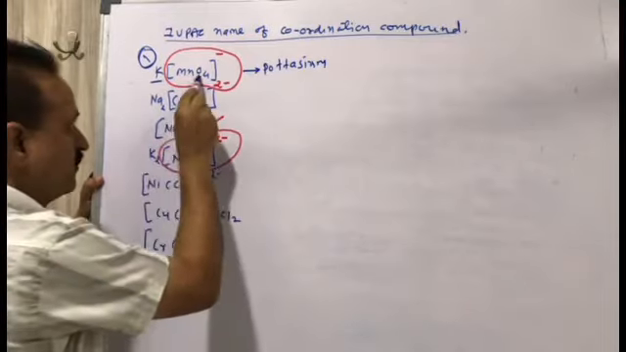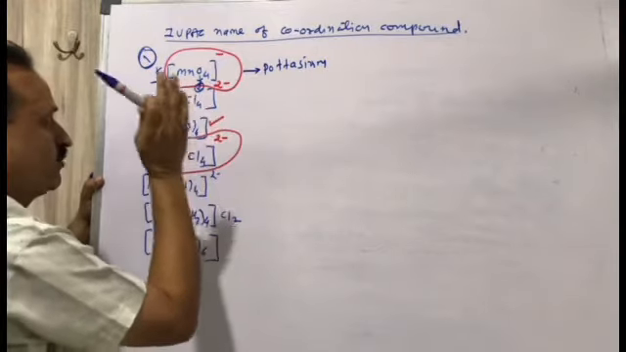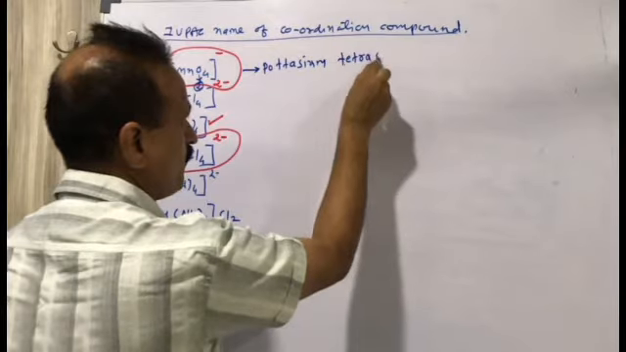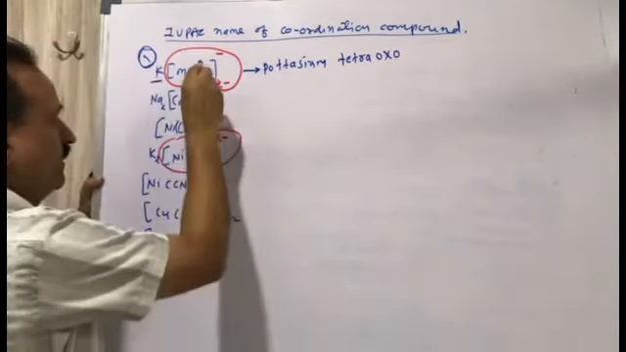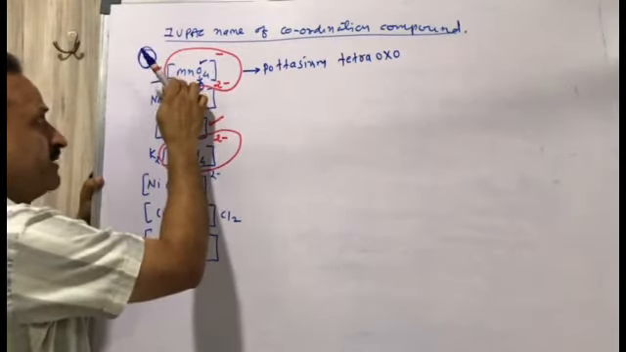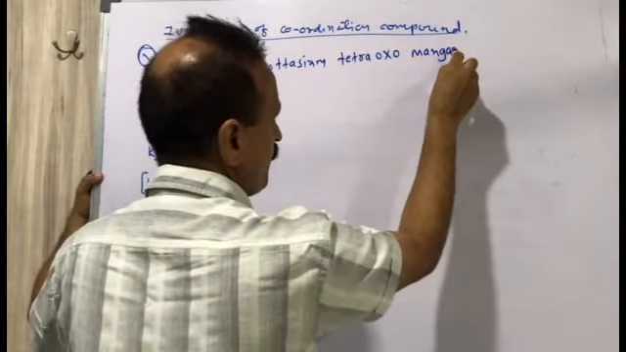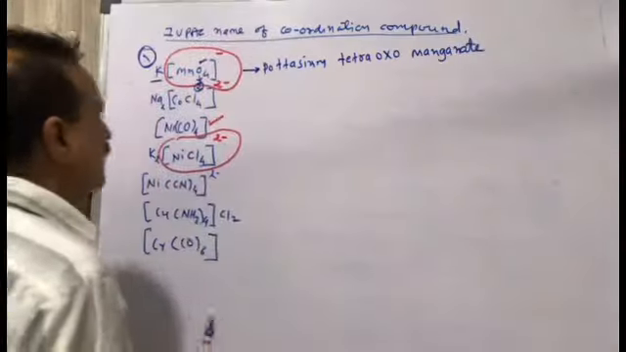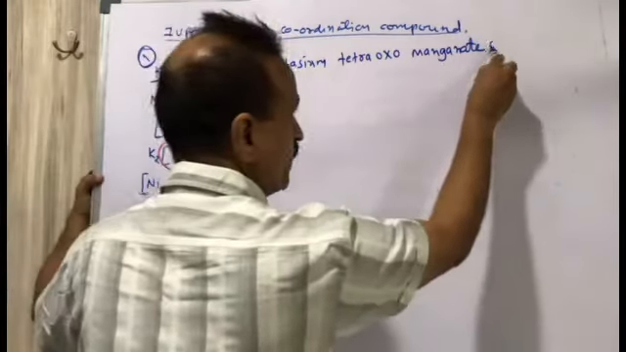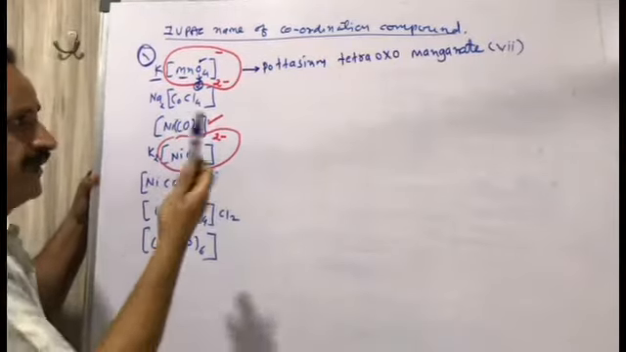Then we have to write down the name of the ligand. There are 4 oxygens, so it is tetraoxo. Clear? If it is negative, then it is not manganese, it is manganate. And then the oxidation number of manganese is 7, so we have to write down in bracket 7. It is clear.